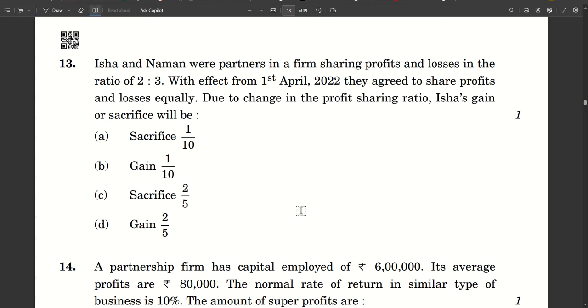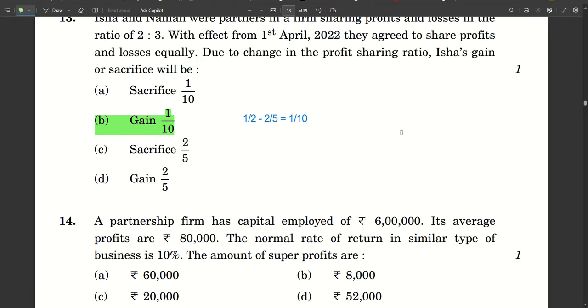So let's calculate how much is the gain. That will be 1 by 2 minus 2 by 5, which is coming to 1 by 10. If you do the calculation, you will understand how it's coming to 1 by 10. So the answer will be 1 by 10 here again. Let's move on to the next one.